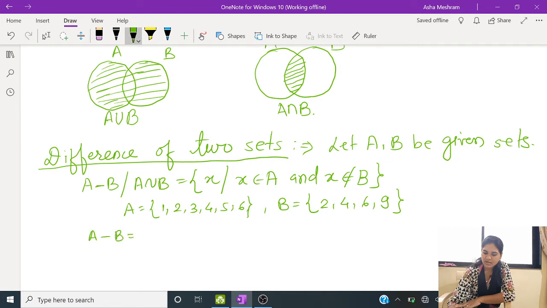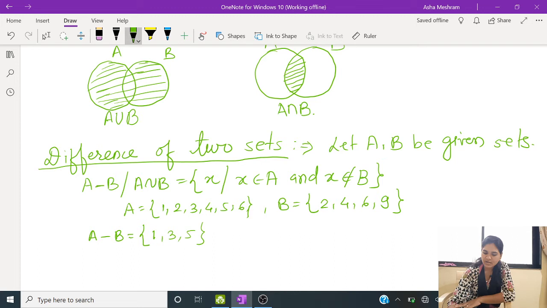The elements which are in A but not in B. Here this 1 is in A but not in B. This 2 belongs to A as well as B, so that 2 we will not take. Then next is 3, and next one is 5. So these are the elements which belong to A but not to B.